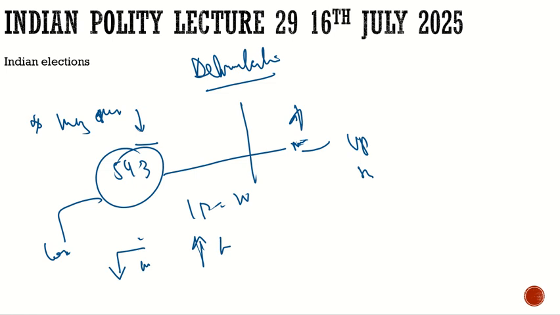For any political party to come into government, they will just have to take care of a few states and they will win the elections. So this is the issue with respect to delimitation. Now, what can be the solution for that? What can be the solution to solve this issue?